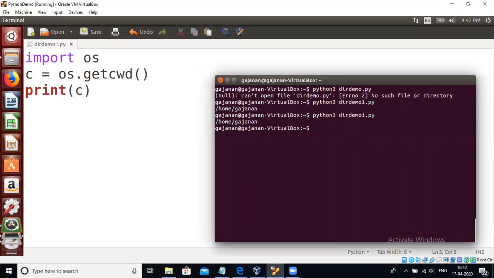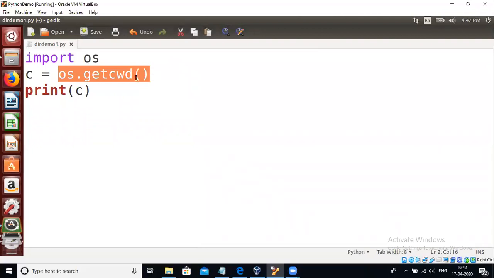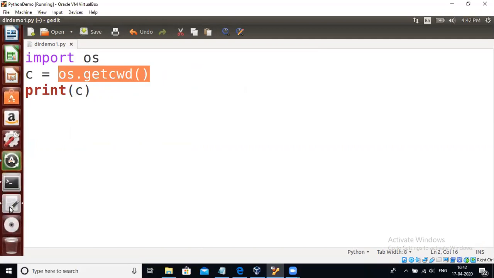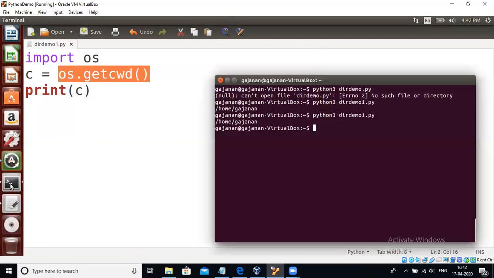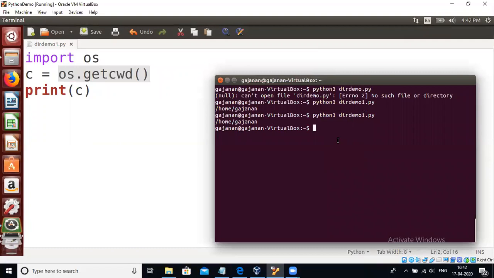Yes, obviously it will give the output, because the result of this os.getcwd is stored in the variable c, and then we print the variable c. So this is about the getcwd method. The getcwd method gives us the path of the current working directory.